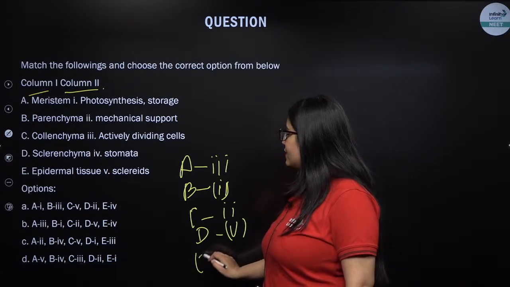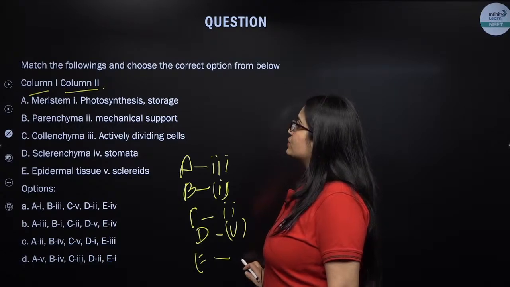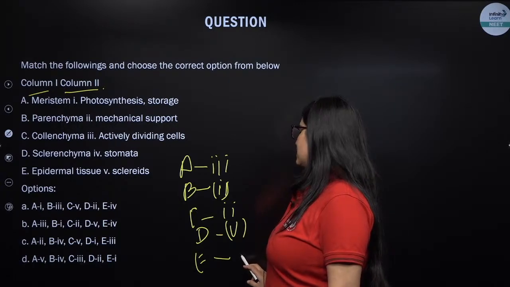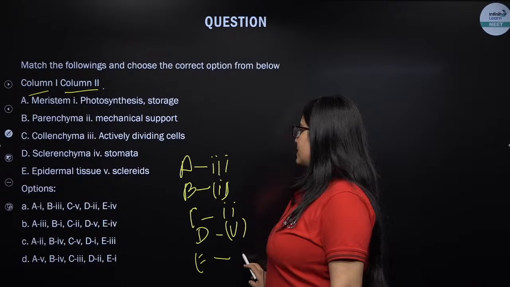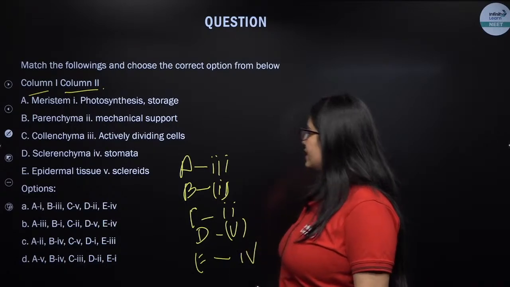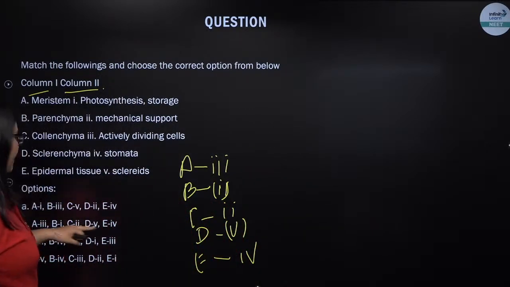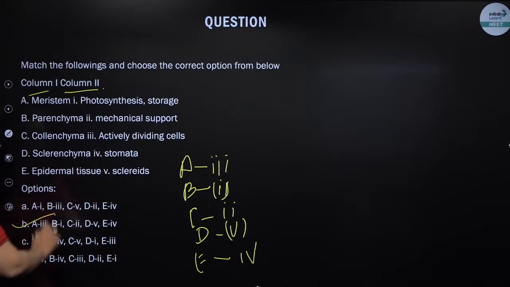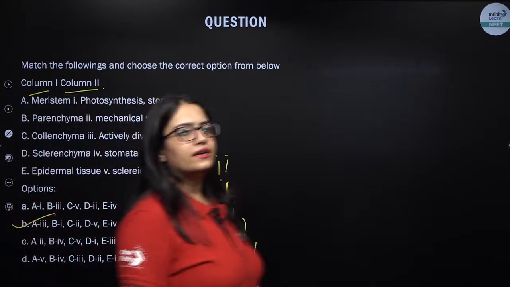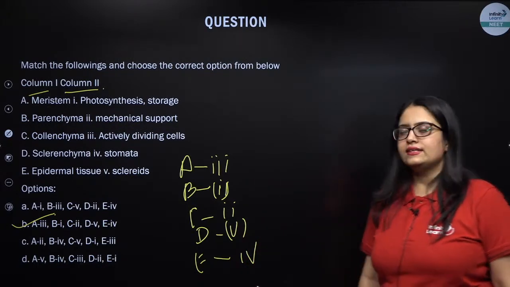Now E is the epidermis, so the answer is epidermal tissues have stomata. Stomata is a modification of epidermal tissue. So it should be A3, B1, C2, D5 and E4. Excellent. The answer is B. Excellent, W. Aruna. Now let's see the next question.